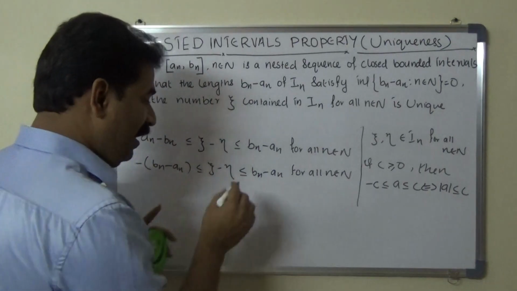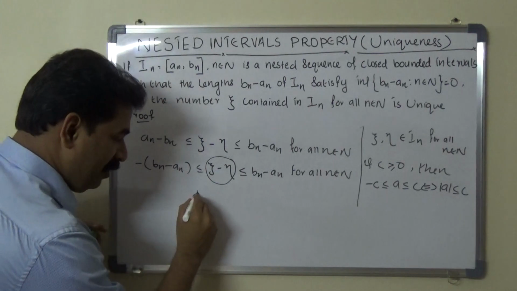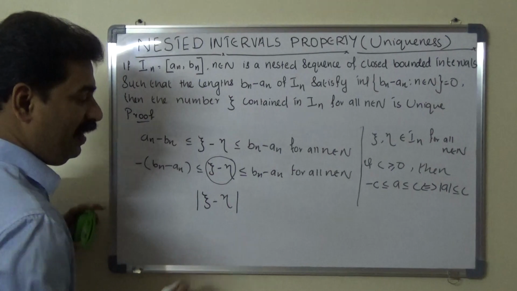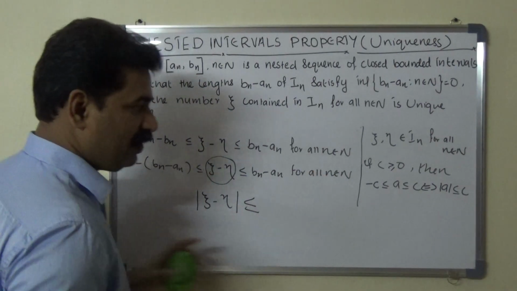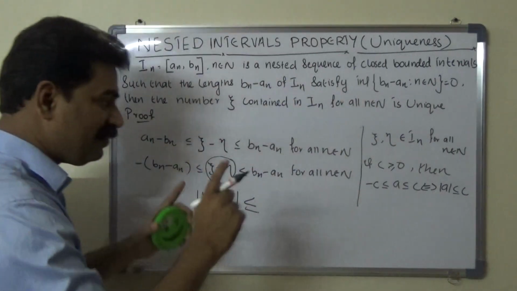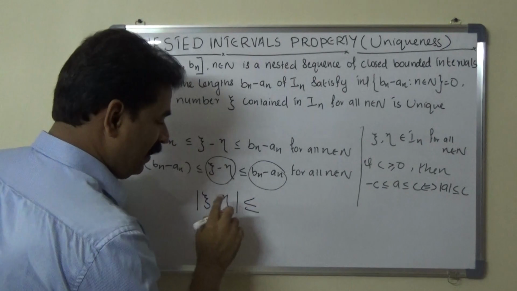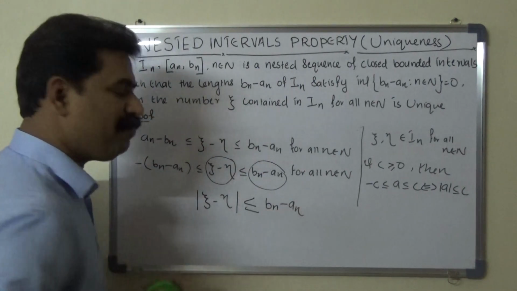What is a? A is psi minus eta. So modulus a means modulus psi minus eta. Modulus a is less than or equal to c. What is c? Here c is bn minus an. So modulus psi minus eta is less than or equal to bn minus an.